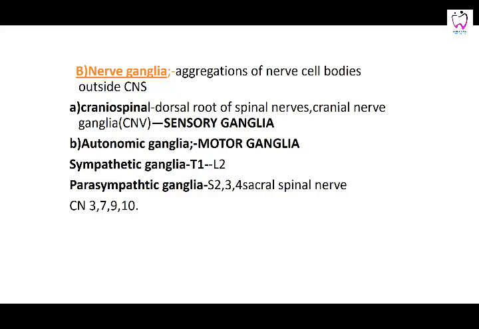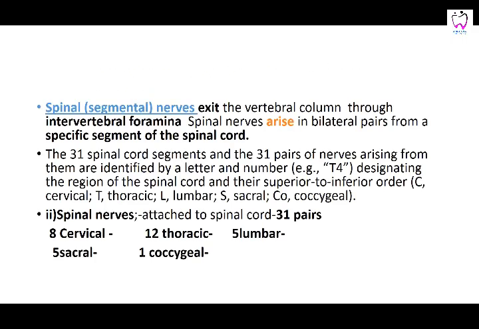These autonomic ganglia are present where the sympathetic and parasympathetic fibers arise from. Sympathetic is going to come from T1 to L2, and parasympathetic is S2, 3, 4, and certain cranial nerves. Not all the cranial nerves. They contain the parasympathetic ganglia, that is 3, 7, 9, and 10. These exit from their respective intervertebral foramina.